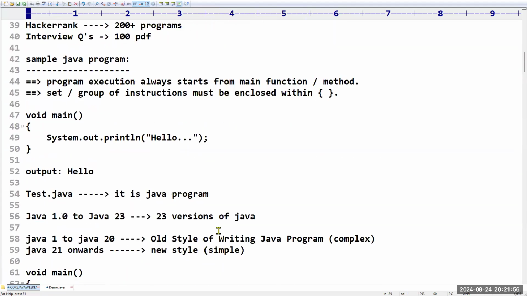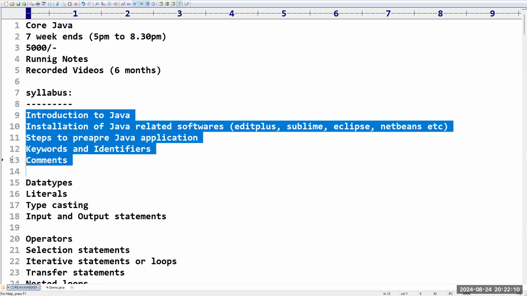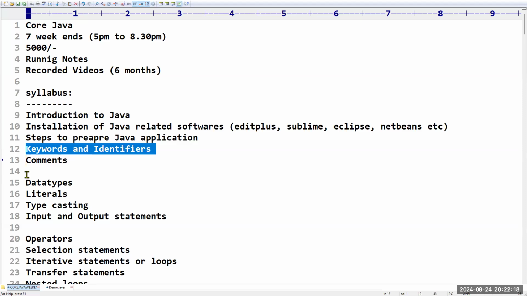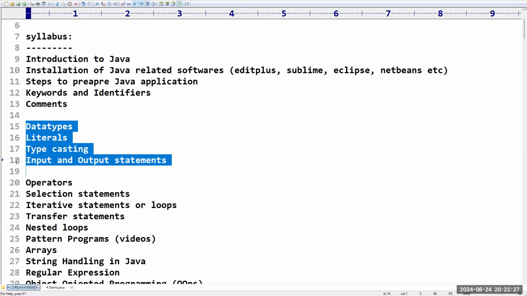Tomorrow, join by using the same link. Tomorrow timing is 5 p.m. Please join at 5 p.m. by using the same link. I am going to directly start with introduction to Java installation and how to prepare the Java application. Some stuff related to the syllabus I am going to provide. Then I am going to start operators also. Tomorrow around 2 hours a session will be there. Whatever topics I already covered for them, I will take a backup session and cover for you.